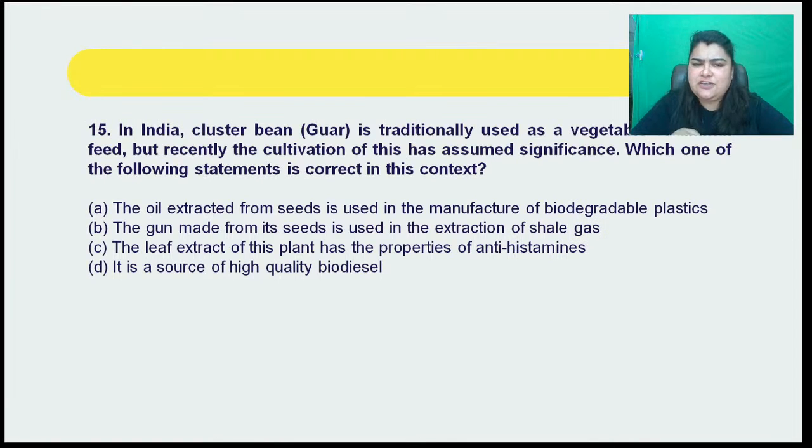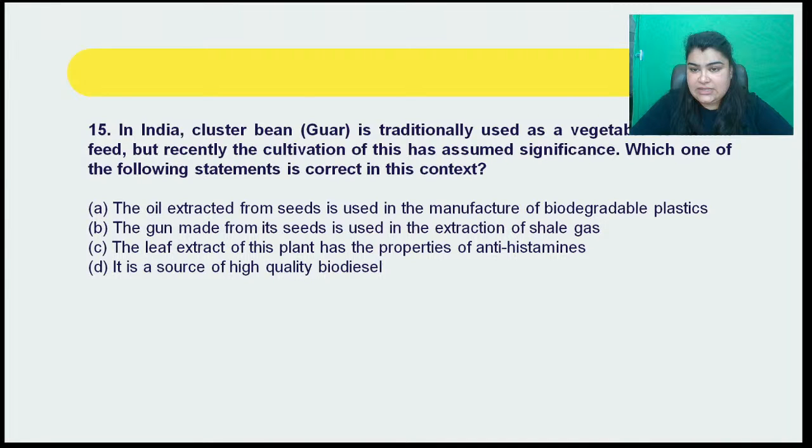चलिए, now this one's actually very interesting. आप लोग ने शायद सुना भी होगा, locally भी ये जो discussion है ये बहुत होती है. So it says in India, cluster bean, that is guar की फली होती है, is traditionally used as a vegetable or animal feed, but recently the cultivation of this has assumed significance.